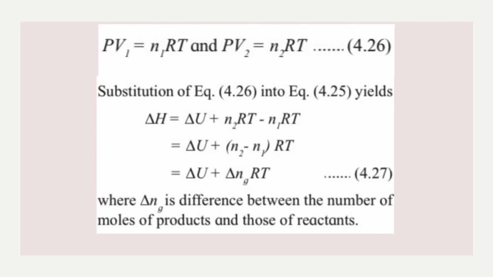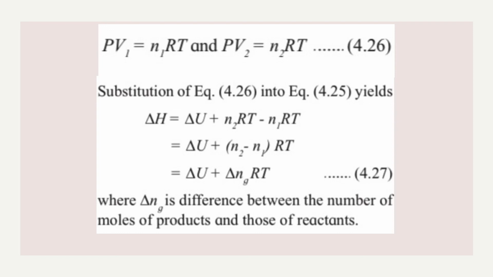So delta Ng is the difference between the number of moles of products and those of reactants. Okay, hopefully you understood. Simply you have to start with delta H is equal to delta U plus P delta V, and P delta V should be replaced by the number of moles. For that you just have to use the ideal gas equation and you can do it. So only 2 steps if you remember, the rest is all simple mathematics over here.